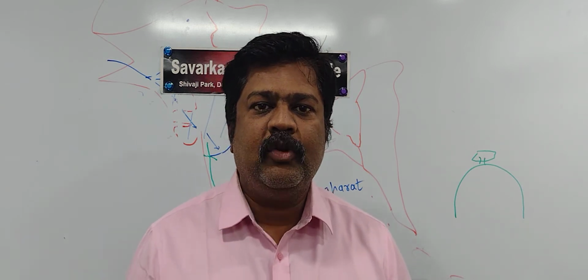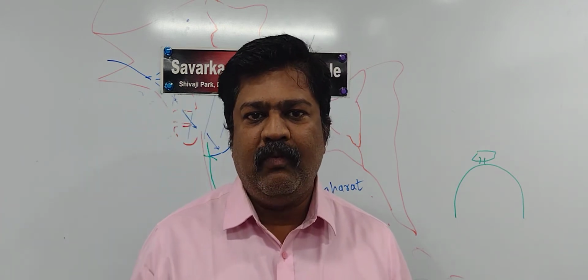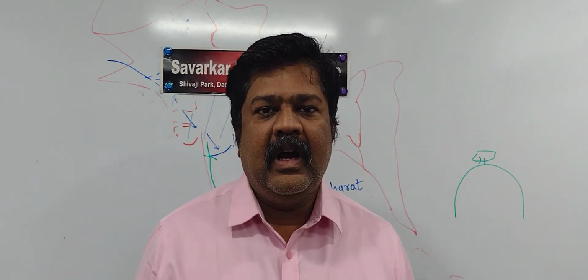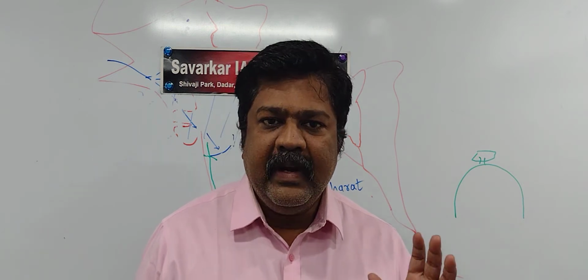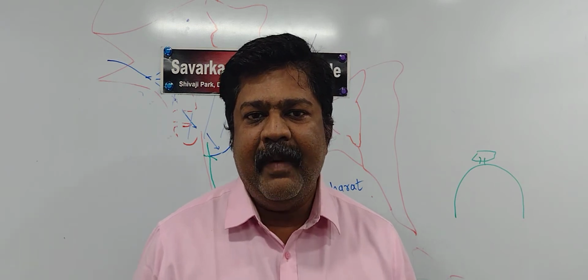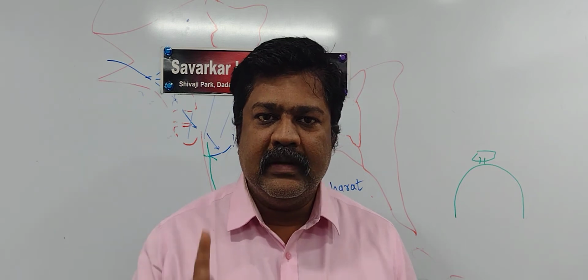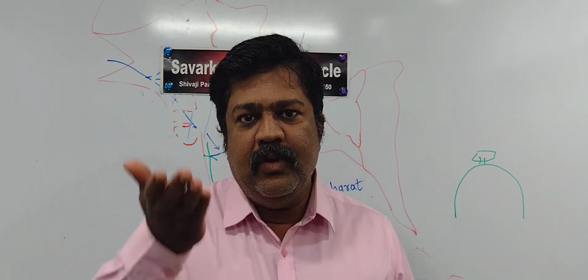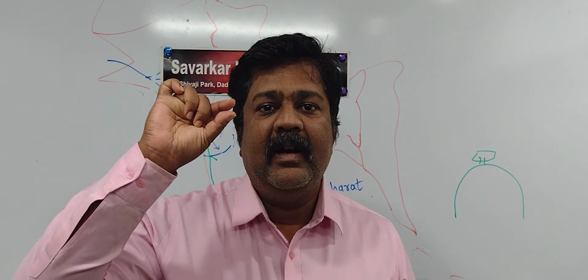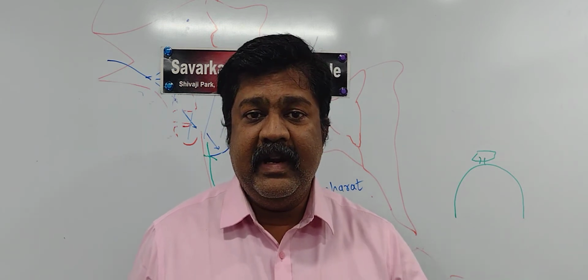If you are observing a mercury barometer, then pressure is measured in mm of mercury. At sea level, when we say it's normal atmospheric pressure, we call it 1 atmospheric pressure. At that time, the mercury level is 760 mm or 76 centimeter. So this 760 mm of mercury we consider as 1 atmospheric pressure. As you go up every 160 meters of altitude, the pressure will decrease by 1 mm, and the temperature will decrease by 1 degree Celsius.